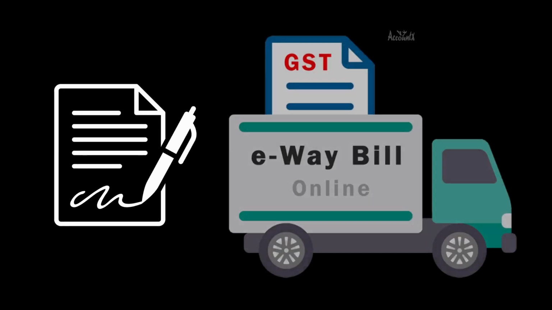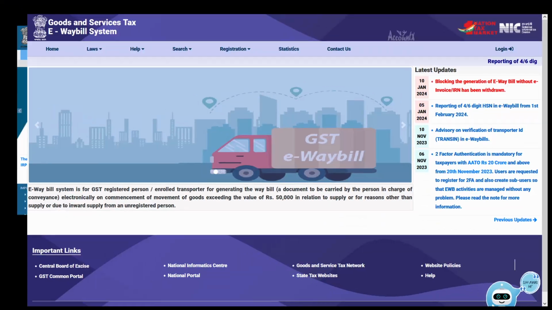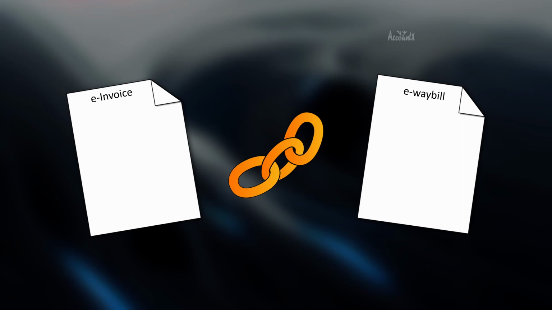Then e-Waybill or electronic waybill. This is the document that is required for movement of goods, and this can be generated from the e-Waybill portal. So e-Invoice and e-Waybill both can be generated from dedicated portals. With this basic understanding, let's now talk about the recent changes that have been made, and this is about e-Invoice and e-Waybill generation. To put it differently, we are going to talk about the linking of e-Invoice with e-Waybill.